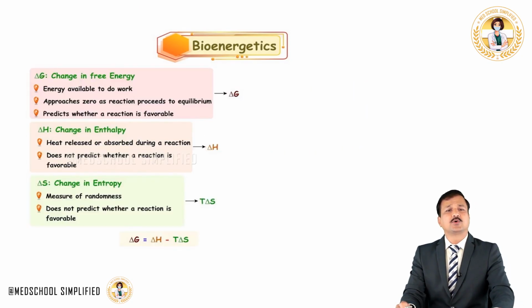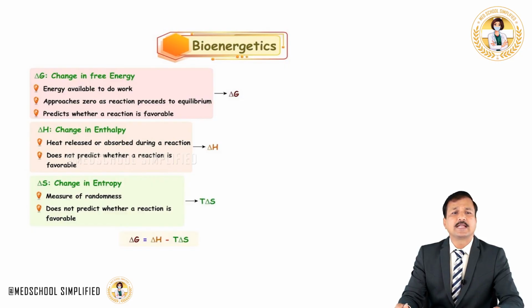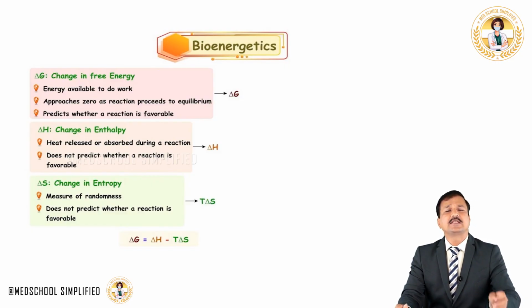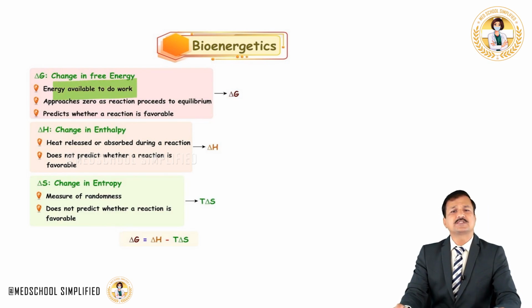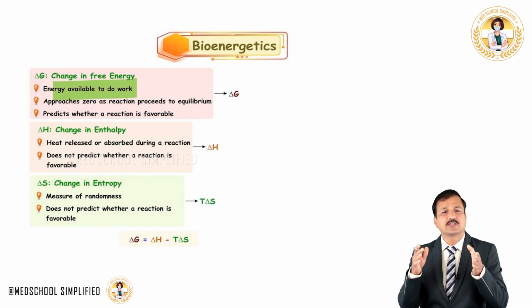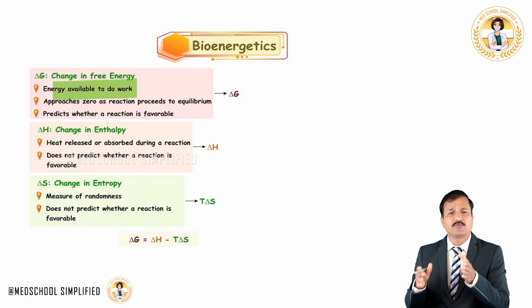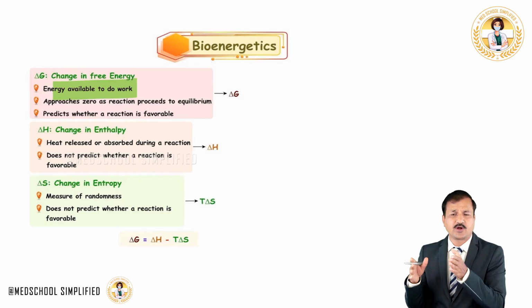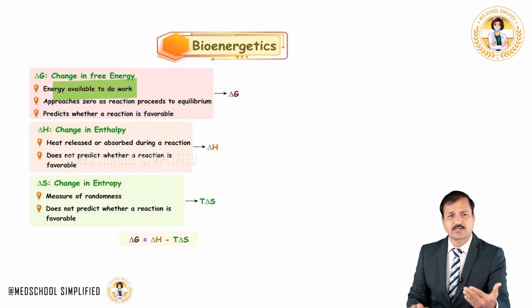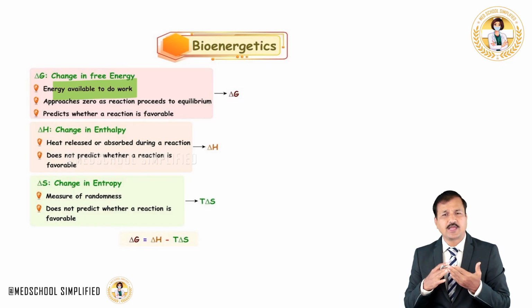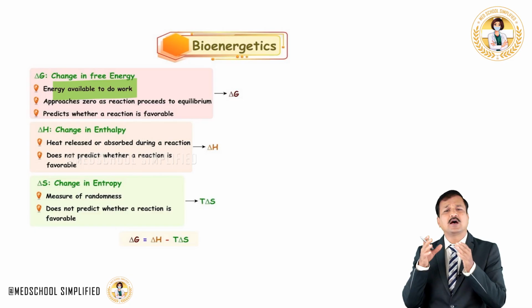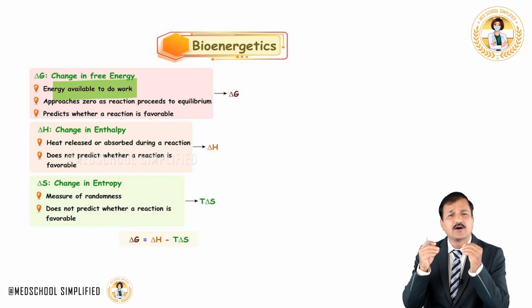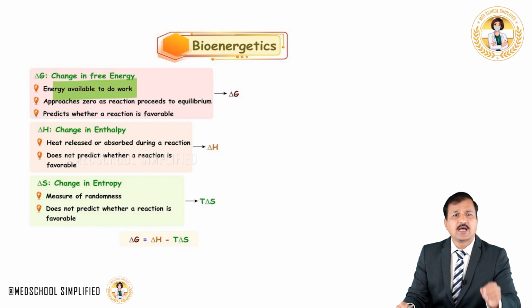Now, let's get into a concept called delta G. Delta G is the energy that is available to do work. It is the energy difference between the substrate and the product. Whenever a substrate is converted to product, either energy is getting into the reaction or energy is coming out of the reaction. The difference in energy between the substrate and product, we refer to as the free energy of the reaction, and this is the energy that is available to do work.